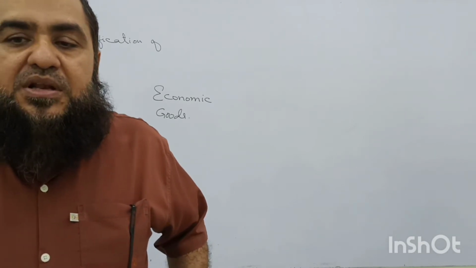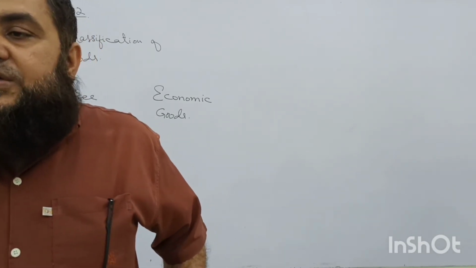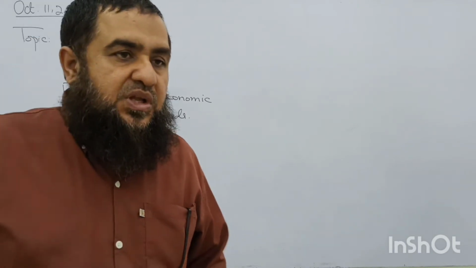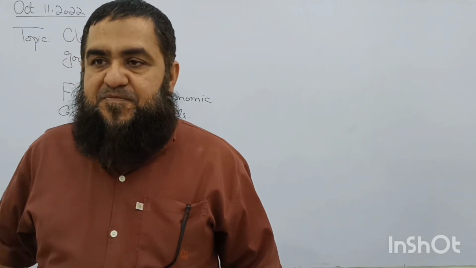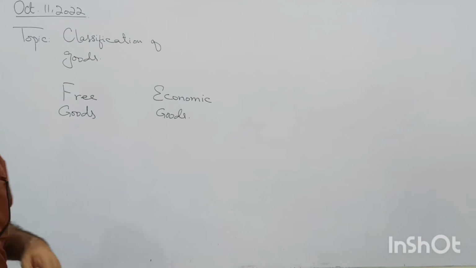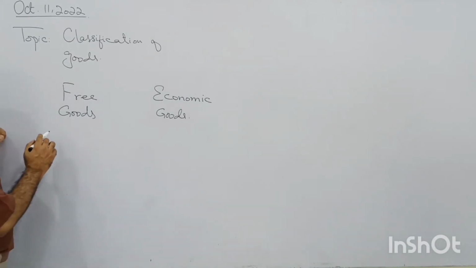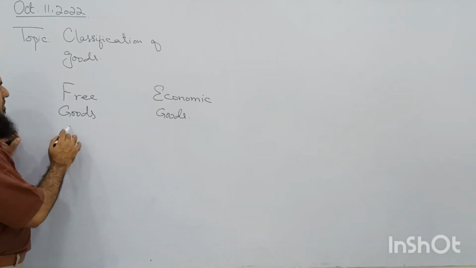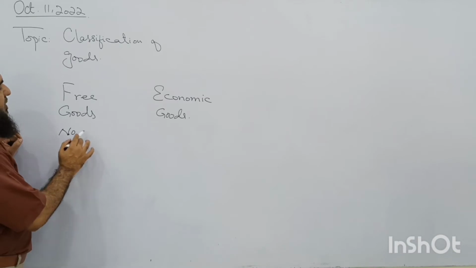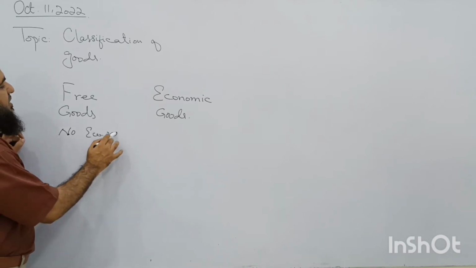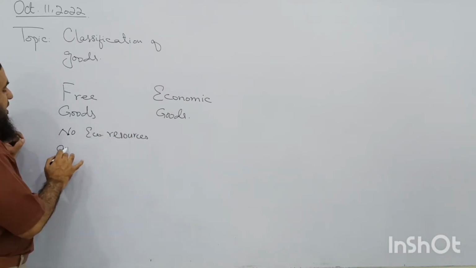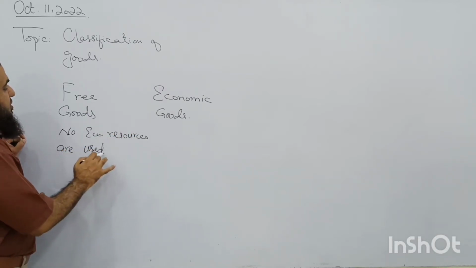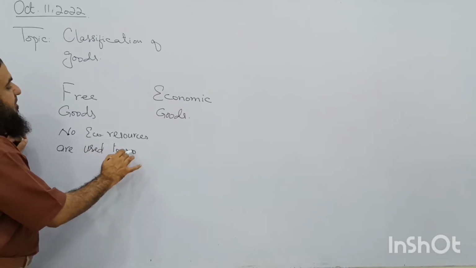They are available at zero price to everyone. Clear? And no economic resources are required to produce them. Follow my point or not? So free goods are those which require no economic resources. No economic resources are used to produce them.